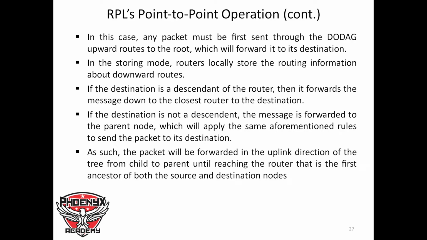If the destination is a descendant of the router, then it forwards the message down to the closest router to the destination. If the destination is not a descendant, then the message is forwarded to the parent node, which will apply the same aforementioned rules to send the packet to its destination. As such, the packet will be forwarded to the uplink direction of the tree from the child to parent until reaching the router that is the first ancestor of both the source and the destination nodes.